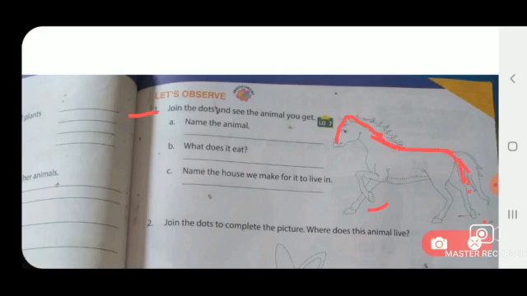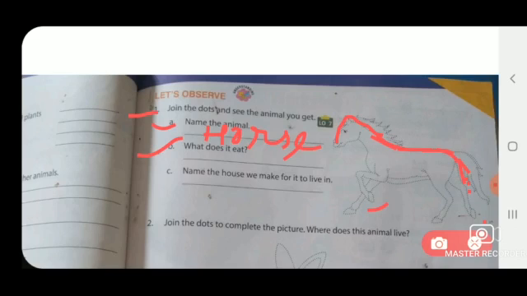So you have to join this animal and color it, dot by dot. The question is, name the animal. Then you have to write the name of this animal. So write here horse. Okay, now the next question, that is B. What does it eat? So children, what does horse eat?